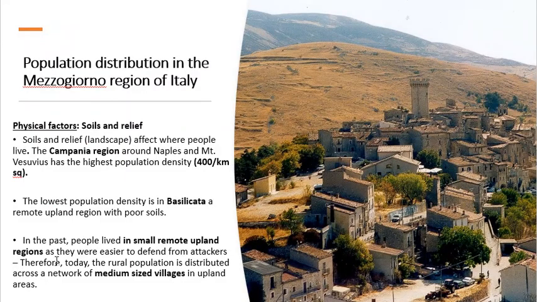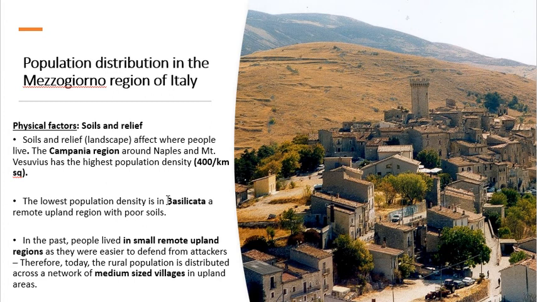Okay, now why do people even live here? The reason why there are people living on top of mountains is because if you go back the centuries, guys, towards the Middle Ages when there were tribes and that kind of thing, small rural settlements set up in small remote upland regions because they were easier to defend from attackers. And as a result, today there still is the odd village, such as, for example, this one here, set up in upland areas, okay, rural upland areas.